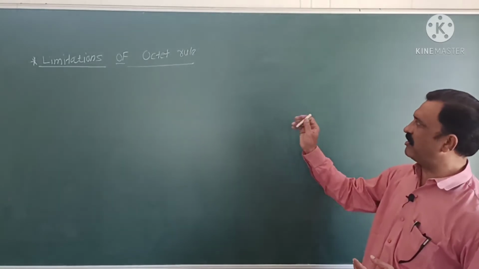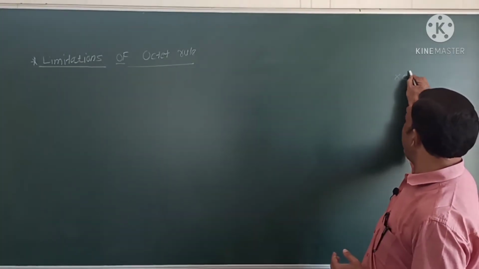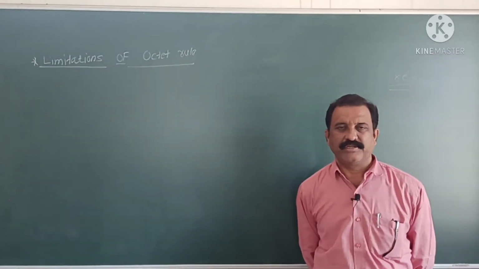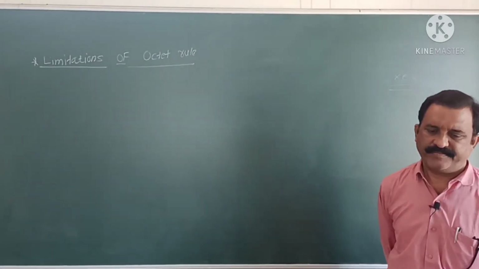That is, according to the octet rule, there must be 8 electrons in the valence shell of an atom.